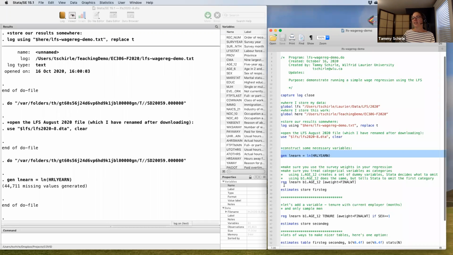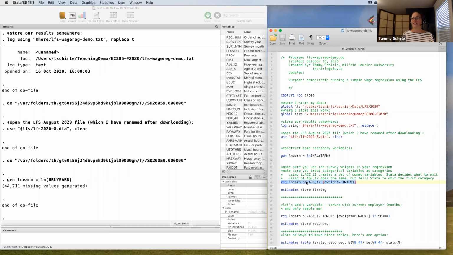Okay. Now here in our regression, it's really just a one-line command. What we want to make sure first is that we're using our survey weights. In any of our Statistics Canada surveys, these aren't simple random samples, so we need to make sure that we are using the weights so that we get to better represent the population.